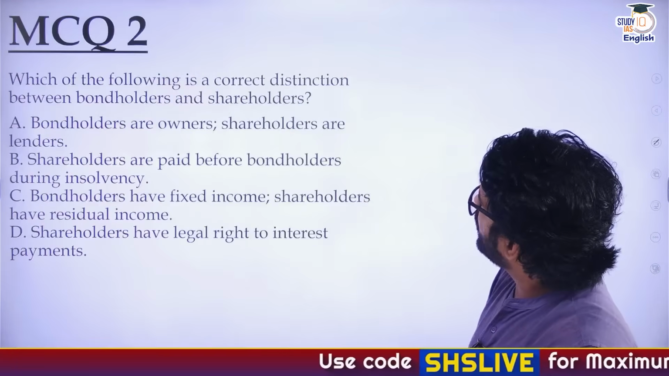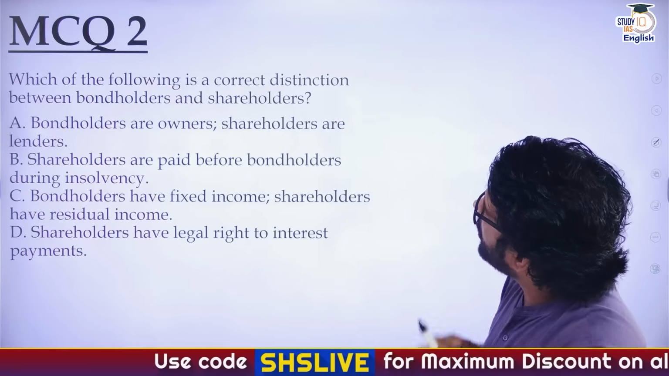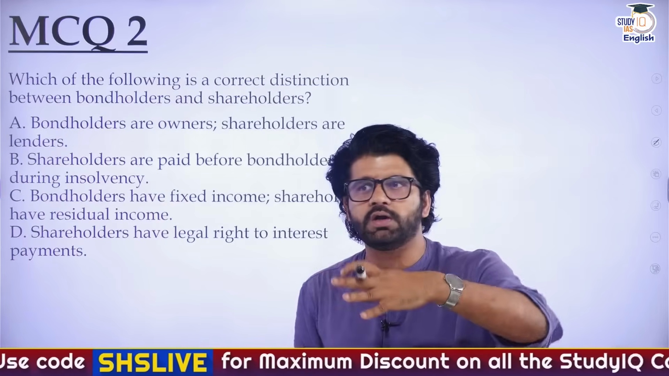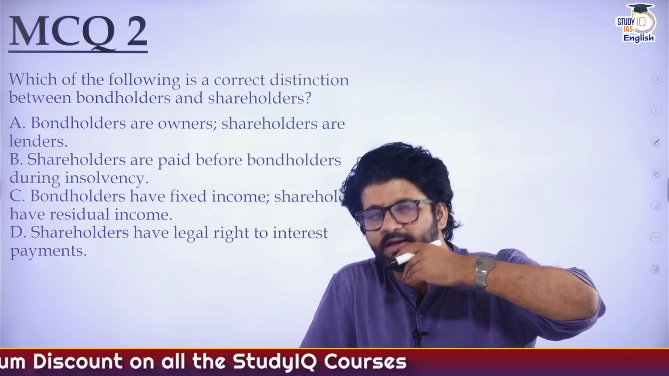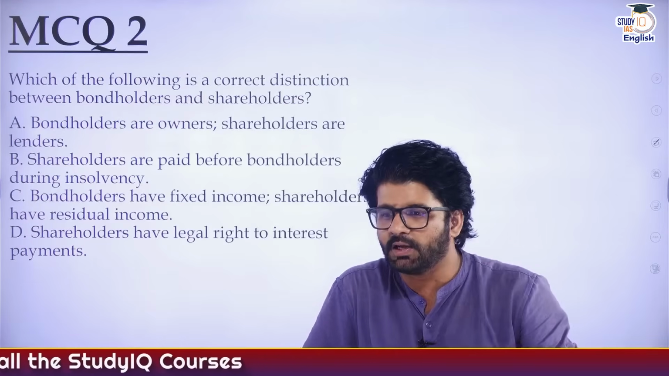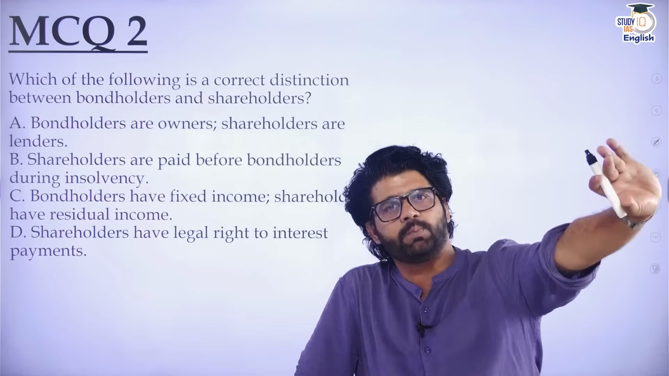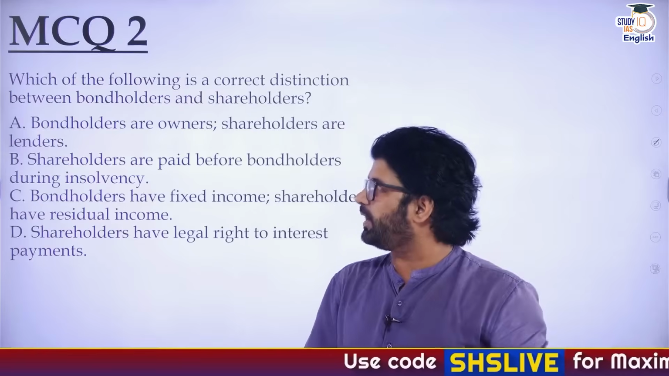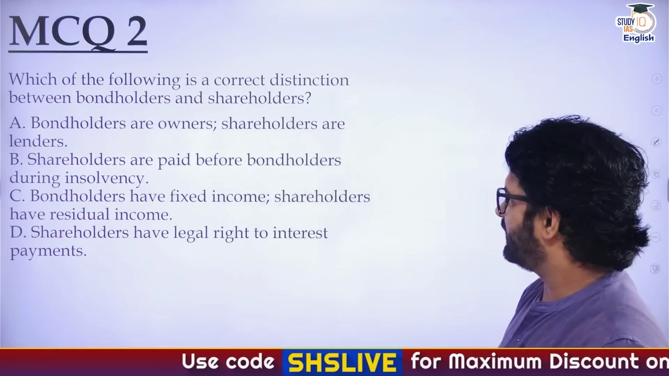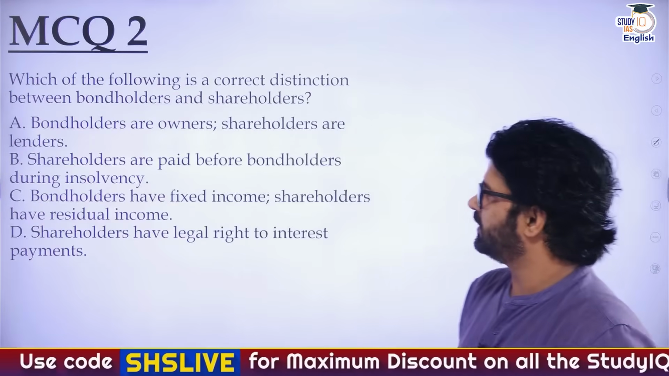Second MCQ: which of the following is a correct distinction between bondholders and shareholders? Like, bondholders, who are they? They are the people who are giving a loan to a company or an entity. Shareholders are actually the owners. So whatever is left after paying the bondholders, shareholders will share the profit among themselves. So based on that, if you know it, solve it. Try to solve it. Don't worry about it.